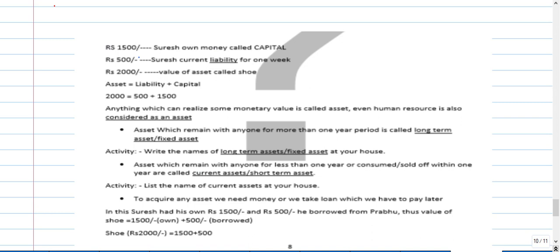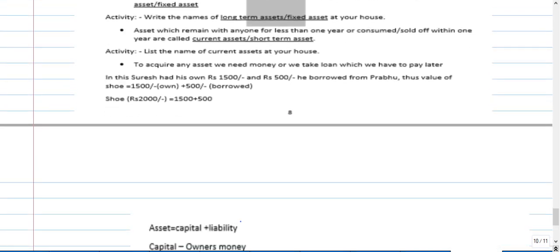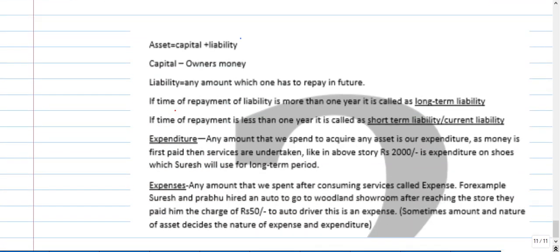That 2000 rupees he is spending to acquire an asset. When we spend some amount to acquire an asset, what can we call that? Expenditure. Here he acquired the asset by spending rupees 2000. That we call expenditure. The amount we spend to acquire the asset is our expenditure.